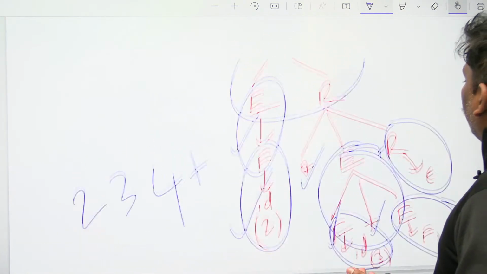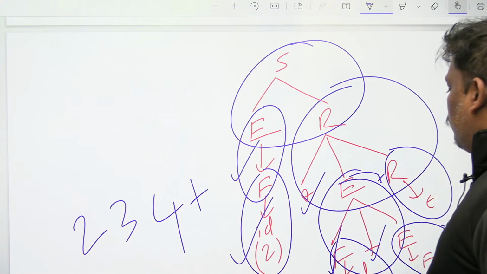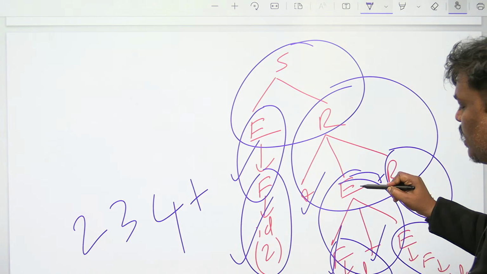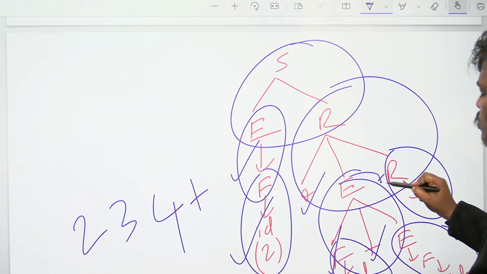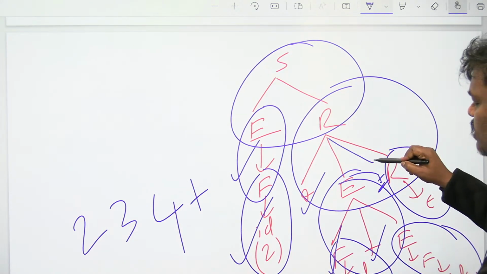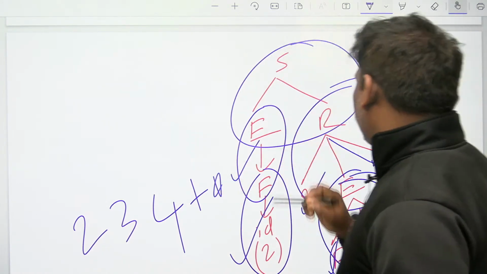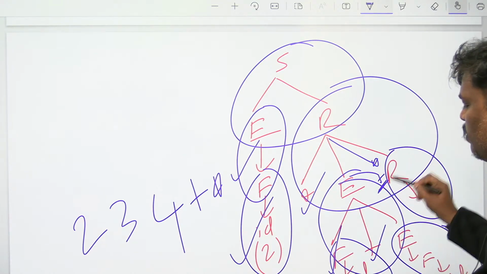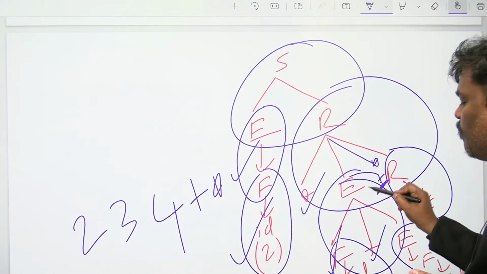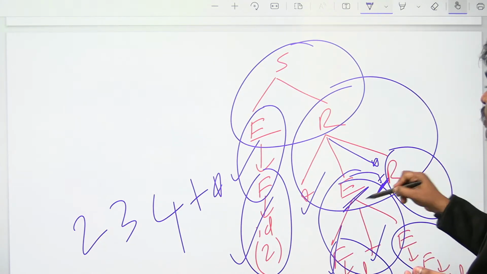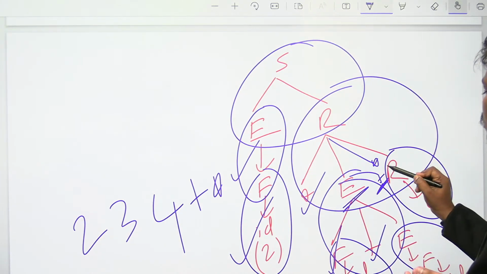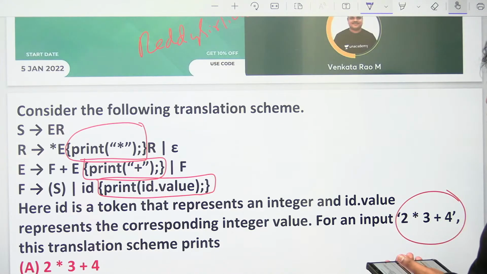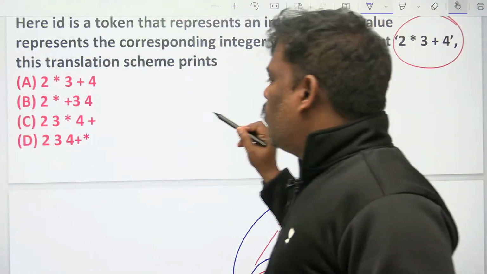There is no semantic action. R goes to star ER. See this one, R goes to star ER. Now see the answer. When you say E completed, first plus will be over, but in between there is a star also. You have to print star also. Because of E goes to F plus E, as soon as it is over, plus will be printed. When you say E completed, semantic action also completed, then R goes to star ER. E completed, then star required. I think 2, 3 plus star, 2, 3, 4 plus star.